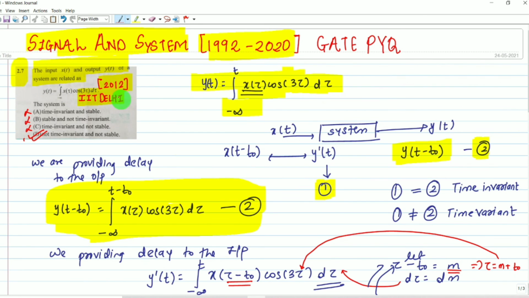This question came in 2012, asked by IIT Delhi. This is a very basic question. In this question they are checking your basics. If you have any doubt, you can ask me in the comment section. I will end this lecture here.